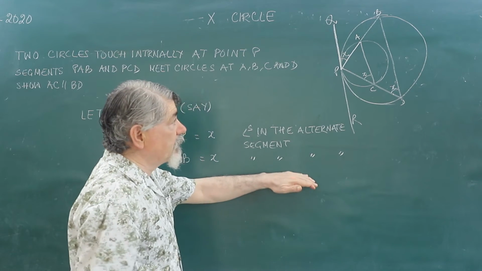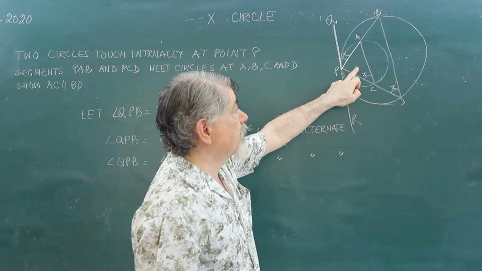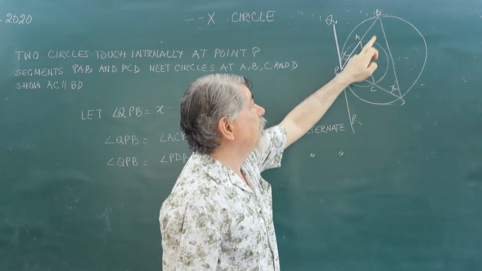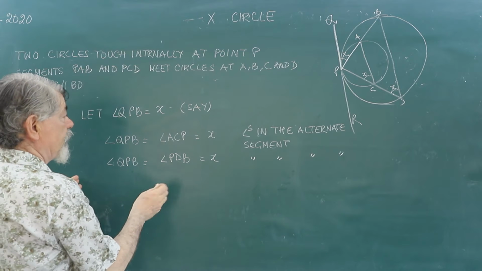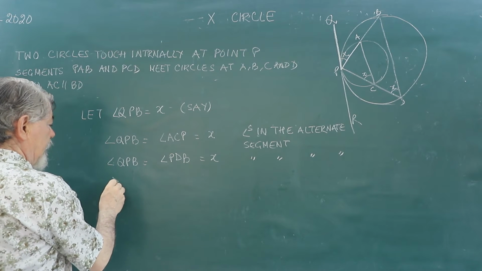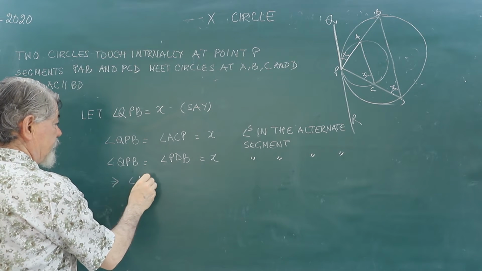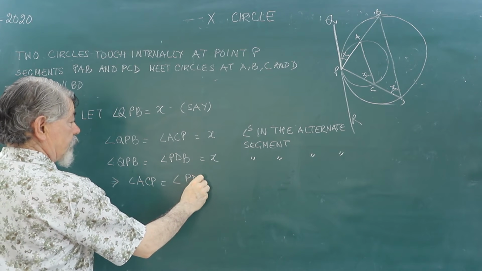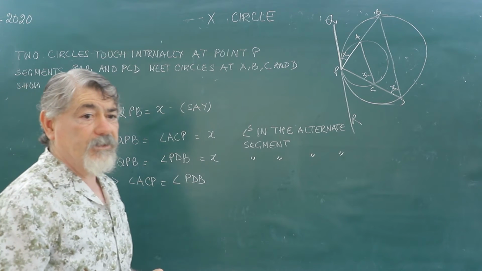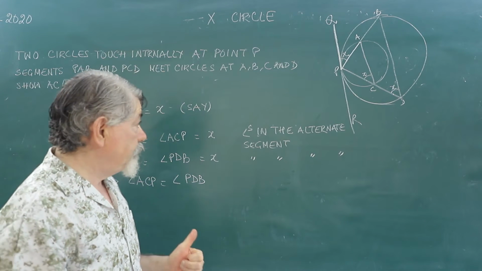This is for the bigger circle, and that is for the smaller circle. So both are equal to X. That implies that angle ACP is equal to angle PDB.